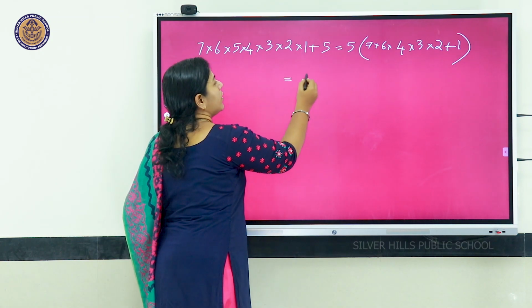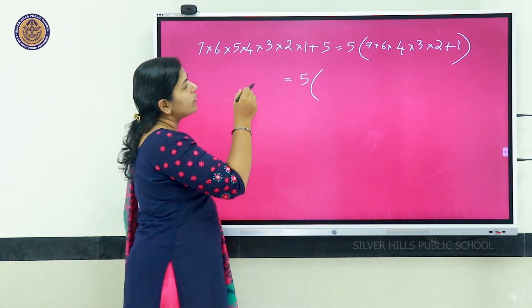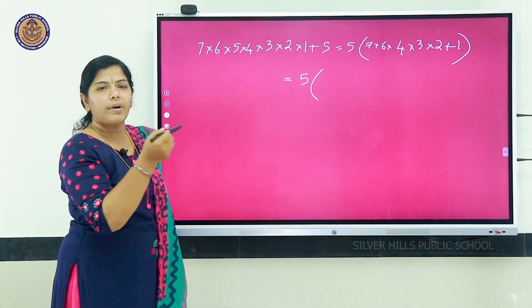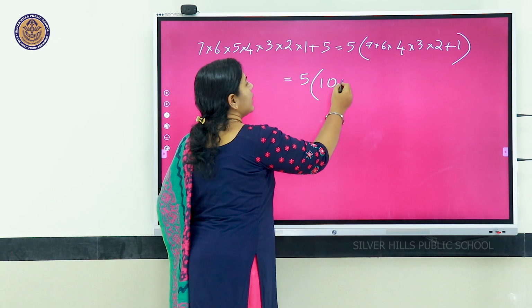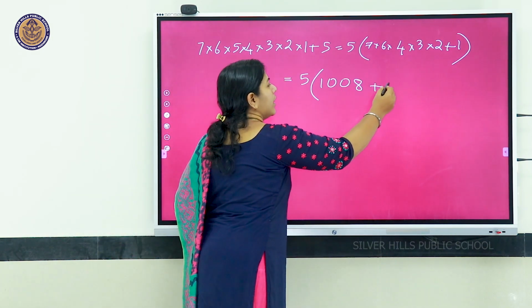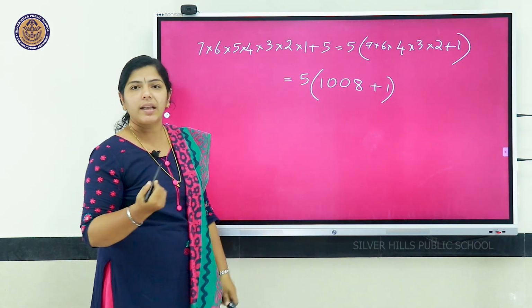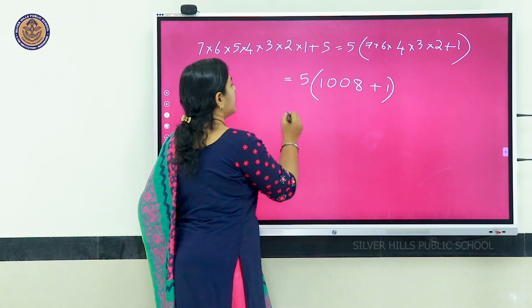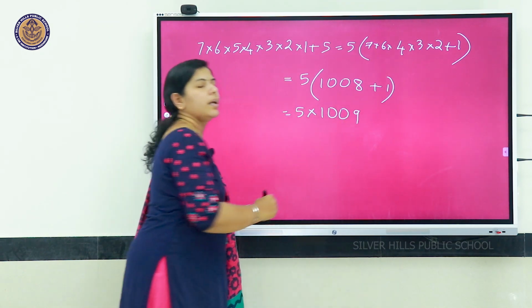This equals 5 into 7 into 6, 42, 42 into 4, 3 fours are 12, 12 into 2, 24, 42 into 24, it is 1008, plus 1. When we multiply all these numbers, we get 1008 plus 1, that is 5 into 1009.